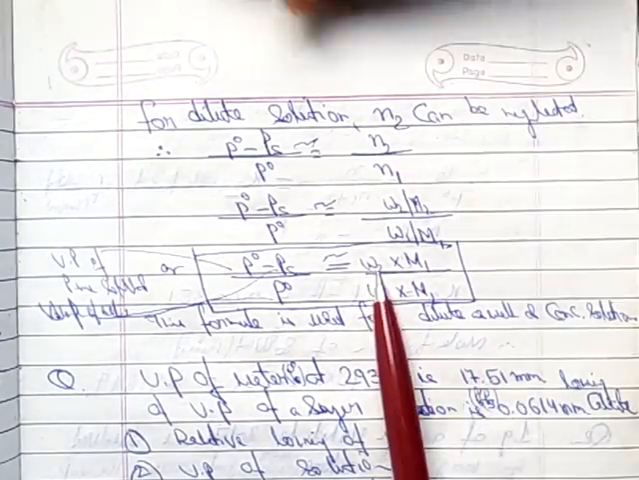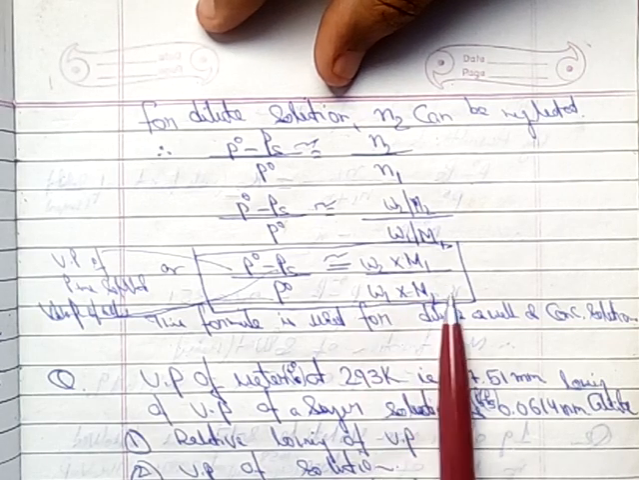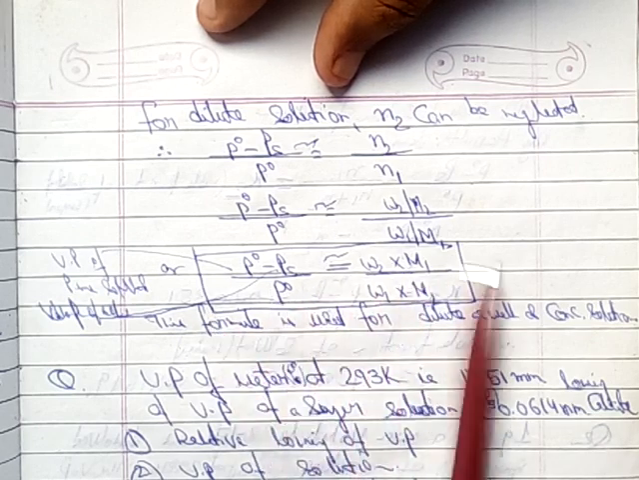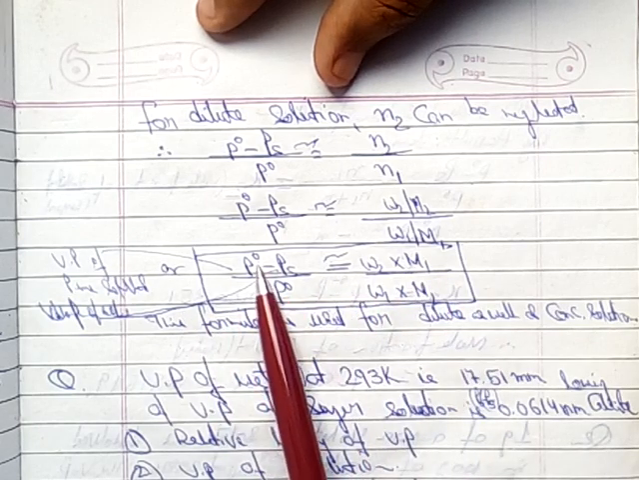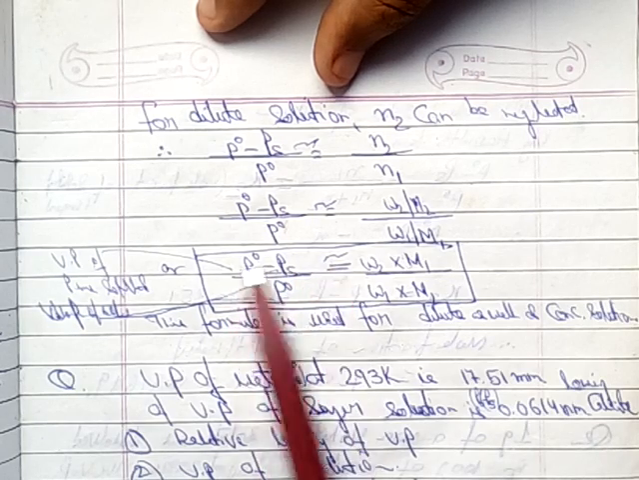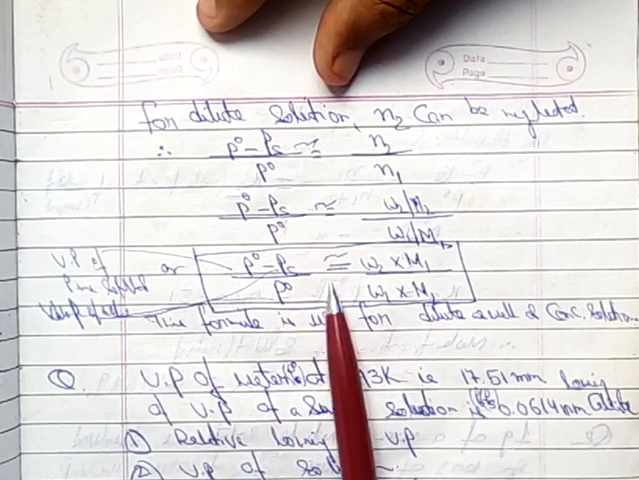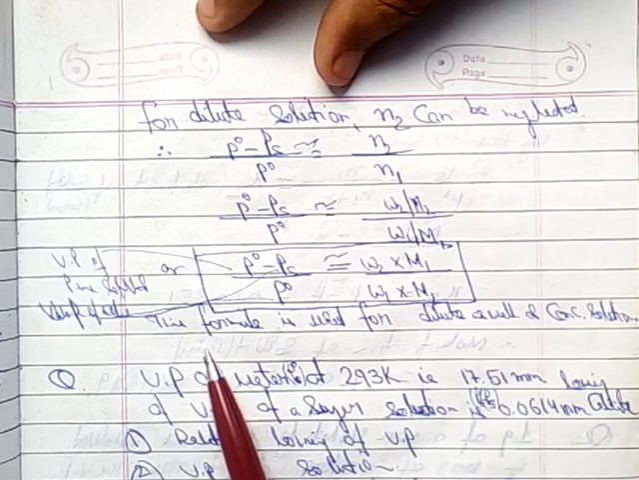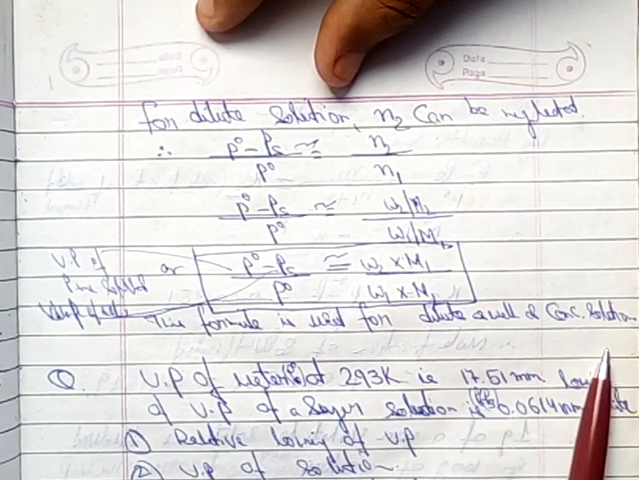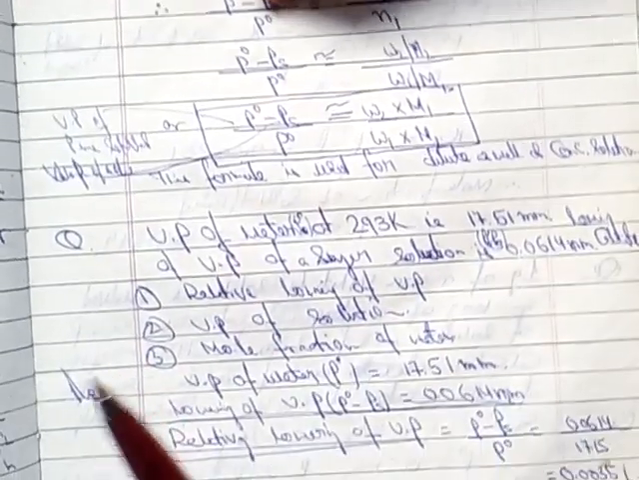Here W2 is the mass of solute, M1 is the molecular mass of solvent, W1 is the mass of solvent, and M2 stands for the molecular mass of solute. So this way we can get it. Just remember that P naught minus Ps is called lowering of vapor pressure, while P naught minus Ps by P naught is called relative lowering of vapor pressure. This formula is used for dilute as well as concentrated solutions.